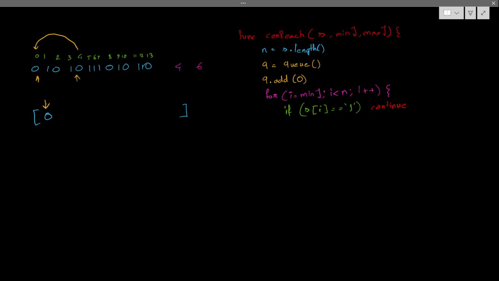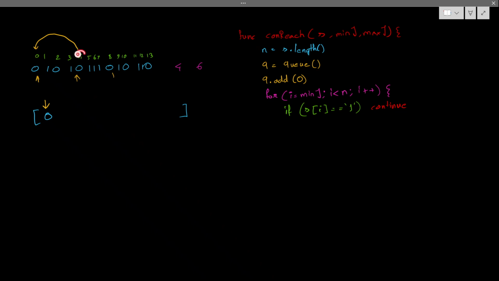And how am I actually adding into the queue? If this 0 is appearing at index 4, if it is a valid 0, I will add 4 here. So now what I want to check is whether I can reach from this 0, from this index 0. How could I check?